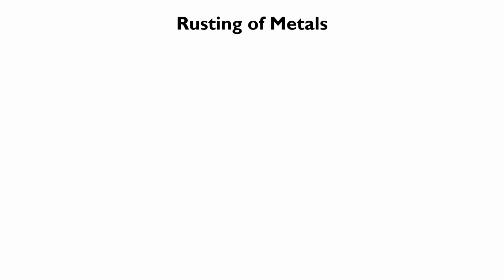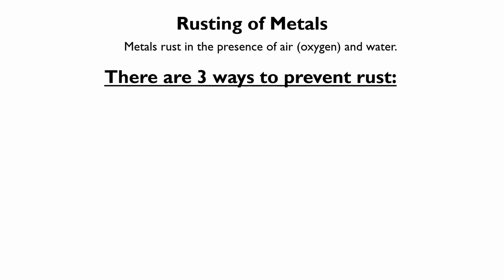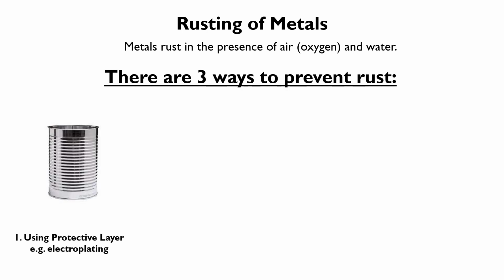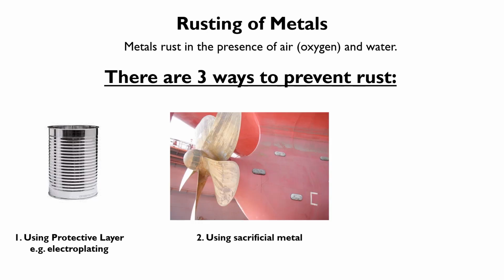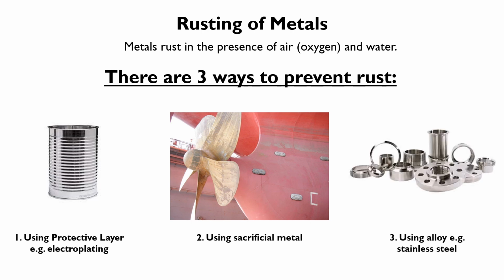Next, we look at the rusting of metals. Metal rusts in the presence of air and water. There are 3 ways to prevent rust. First is to use protective layers such as electroplating. Second is the use of sacrificial metal. And third is the use of alloy, such as stainless steel.